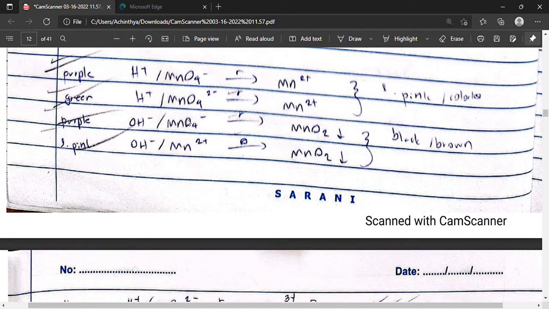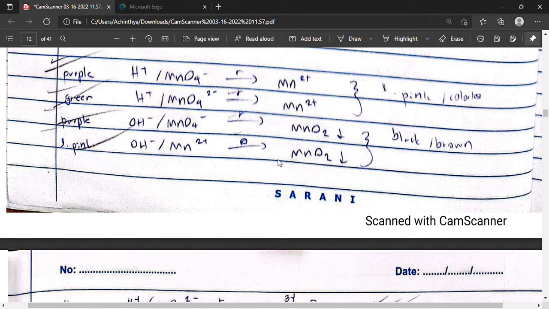In basic medium, permanganate reduces to form manganese dioxide, which is black-brown in color. The same could be said about manganese ions in basic medium, which are light pink in color, but in this case it acts as a reducing agent because it can oxidize to form manganese dioxide.